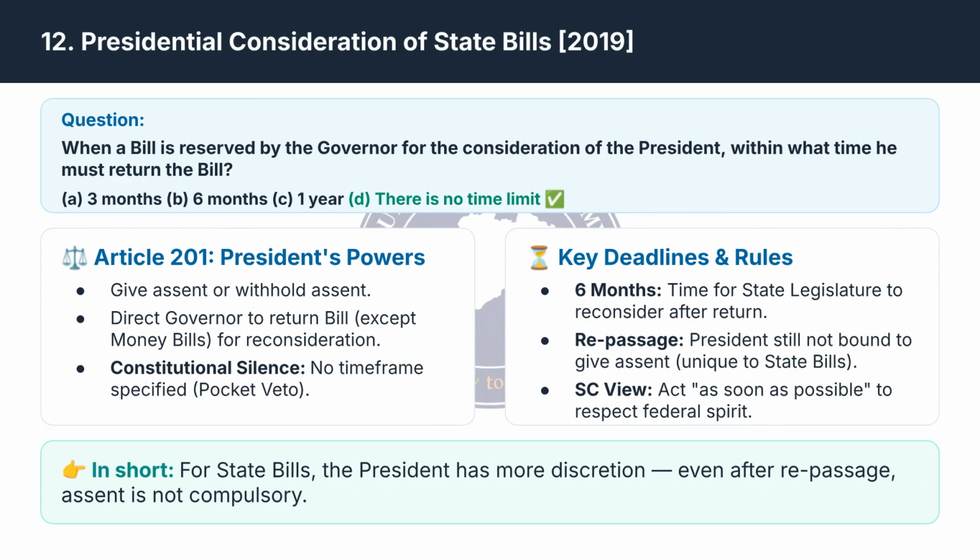The final question asks the time limit for the President to return a state bill reserved by the Governor. There is no time limit specified in the Constitution, which means the President can exercise a form of pocket veto. The correct answer is D.